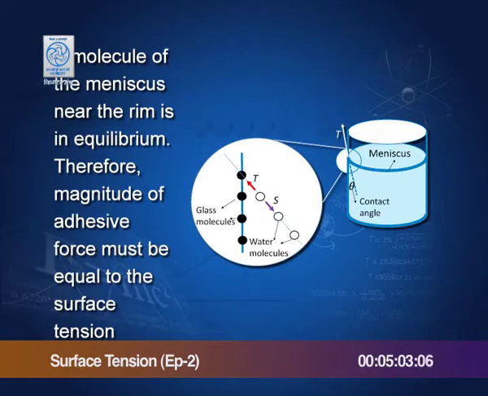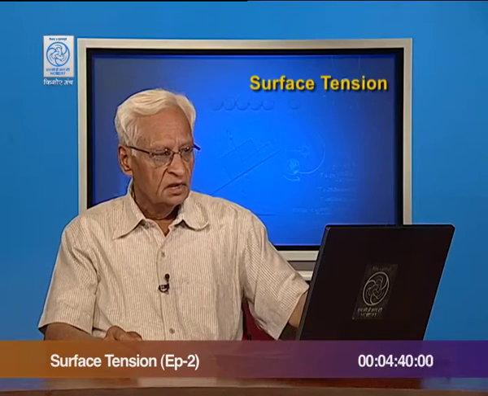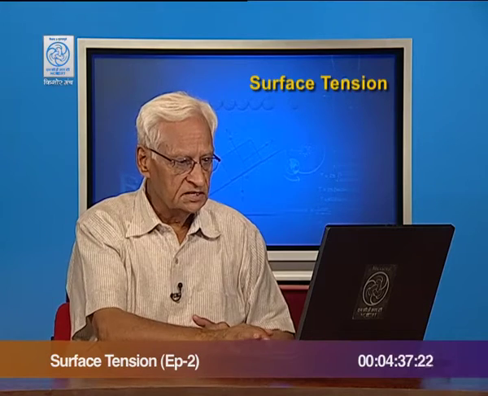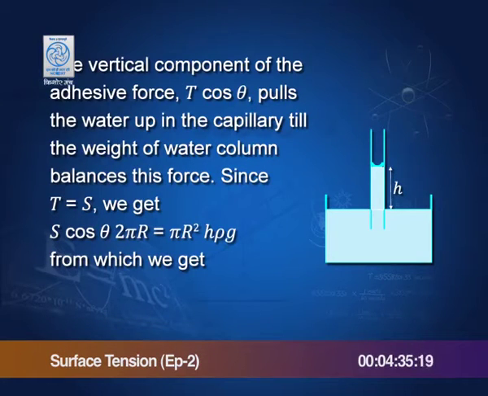These are molecules very near the glass wall, and if they are in equilibrium, then this force T, the net force due to the adhesive forces, must be equal to the force of surface tension. If these molecules have already assumed the concave shape, there must be an equilibrium, and this T must be equal to S. Now, the vertical component is T cos theta.